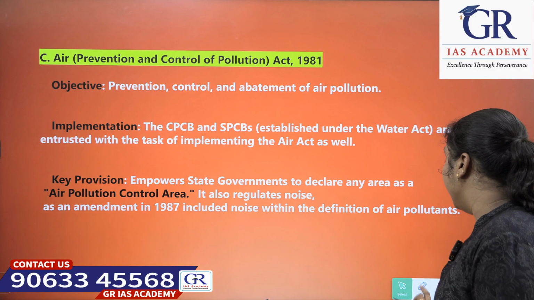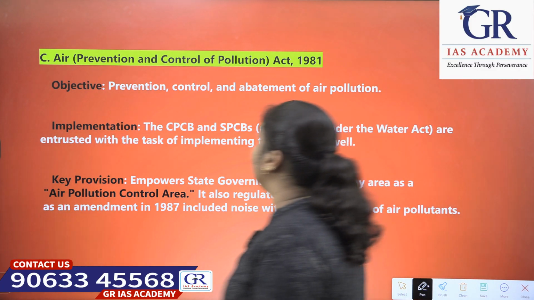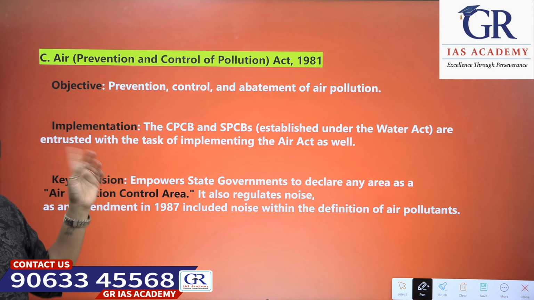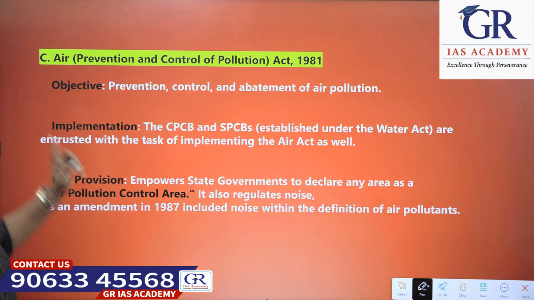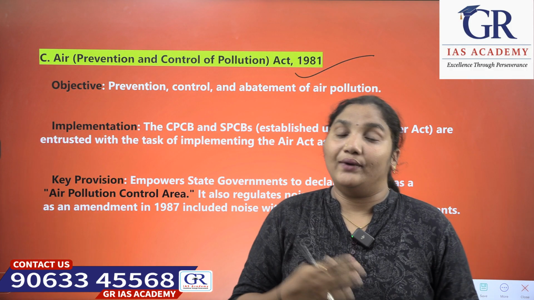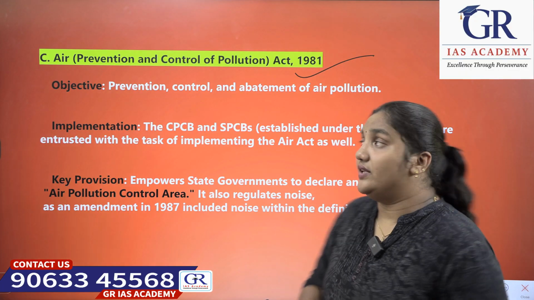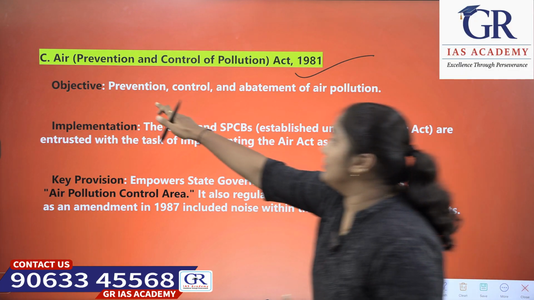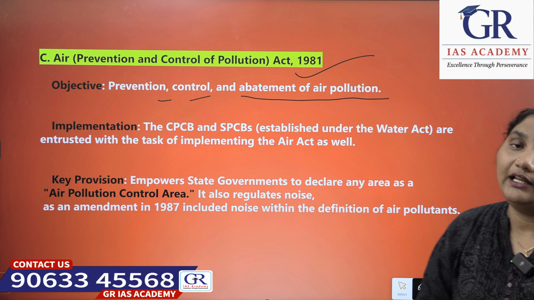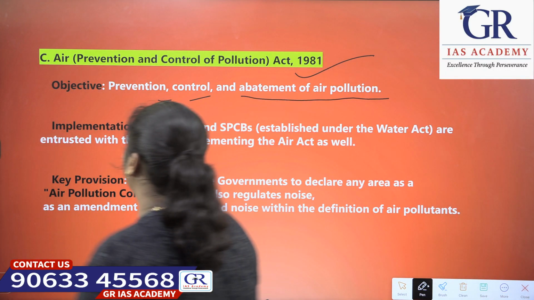Next, the next act is the Air Prevention and Control of Pollution Act 1981. We have seen the Water Pollution Act 1974, right? Now it is the Air Prevention and Control of Pollution Act 1981. What is the major objective of this? The major objective is prevention, control and abatement of air pollution.